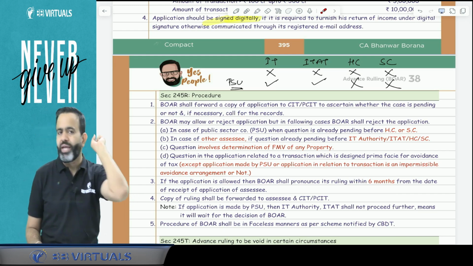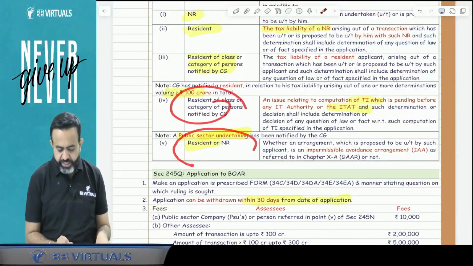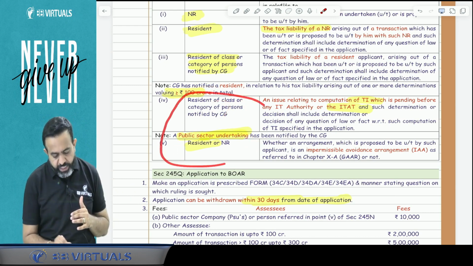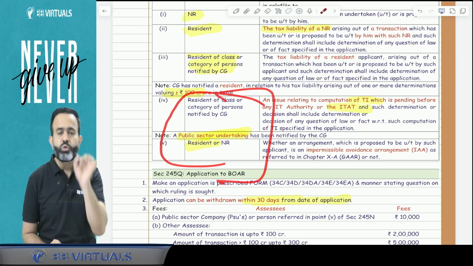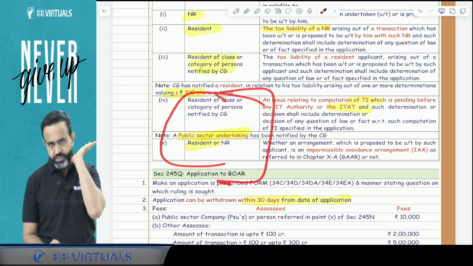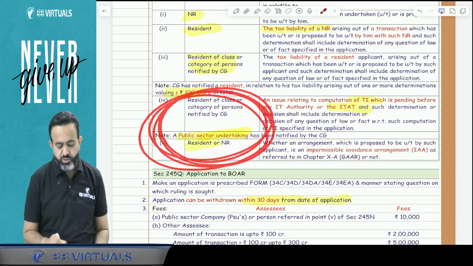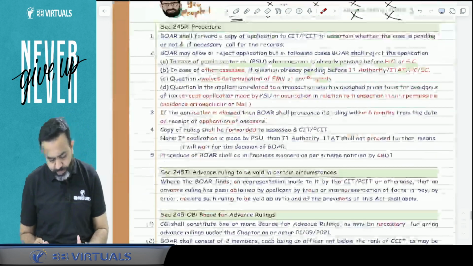But there are 2 exceptional cases. One is the case of a public sector company, and the other is where it is to be determined whether GAR applies to a resident or non-resident person. In these 2 cases, even if your transaction is prima facie for the avoidance of tax, they will not reject your application. They are going to accept your application.